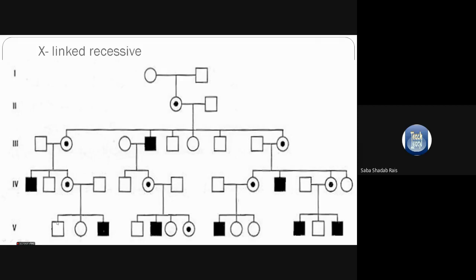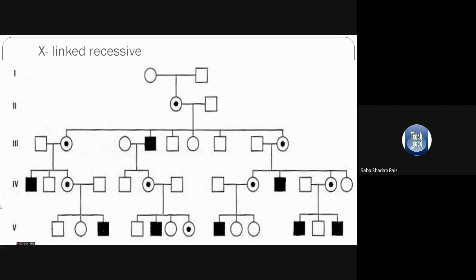Same pattern will be followed. So I have shown many generations in this case, because you can see that in X-linked recessive, in the whole pedigree, no daughter is affected, they are only carriers, and that too not all the daughters are carriers. Only 50% of the daughters are carriers and 50% of the sons will be carriers.